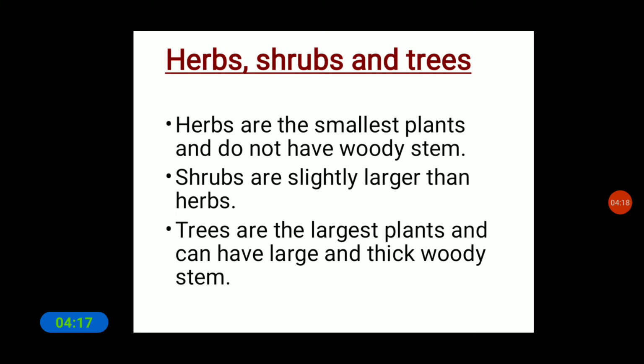Next, shrubs. Shrubs are slightly larger than herbs, which means the stem of shrubs is thicker than that of herbs. Next, trees. Trees are the largest plants and have a large, thick woody stem. As you know, trees are very tall and large.